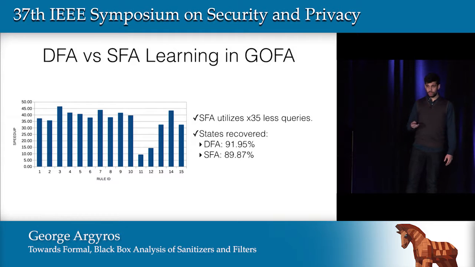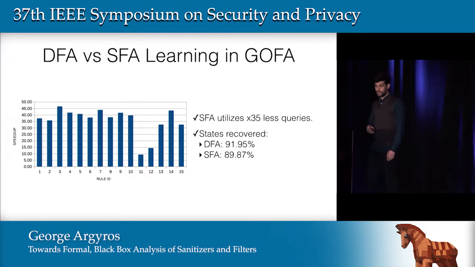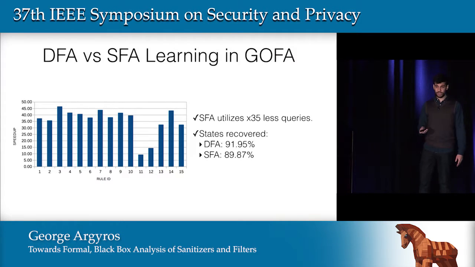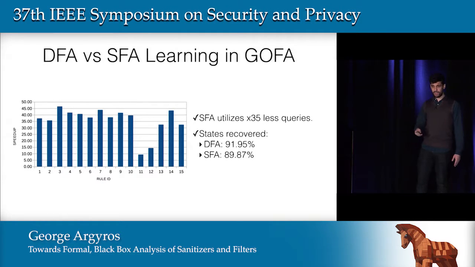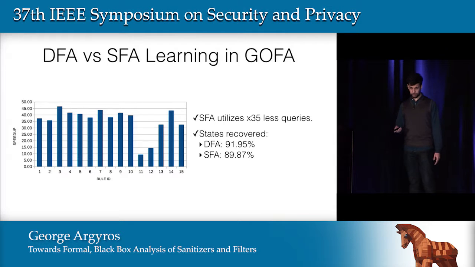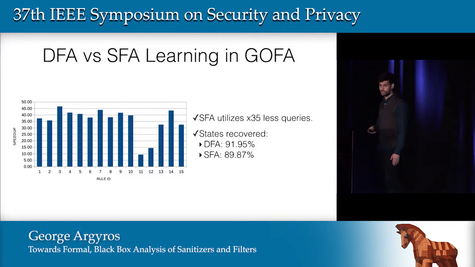So in this setting, we found that learning using SFA in the context of grammar-oriented filter auditing gave us even further increases in the speedup gains. We have on average 35 times fewer queries. And in terms of states recovered from the target filters, we saw that both the DFA and the SFA have similar states recovered. DFA recovers 2% more than SFA, and that's because it basically brute forces all transitions. But the trade-off is that we have to use 35 times more queries, which is basically